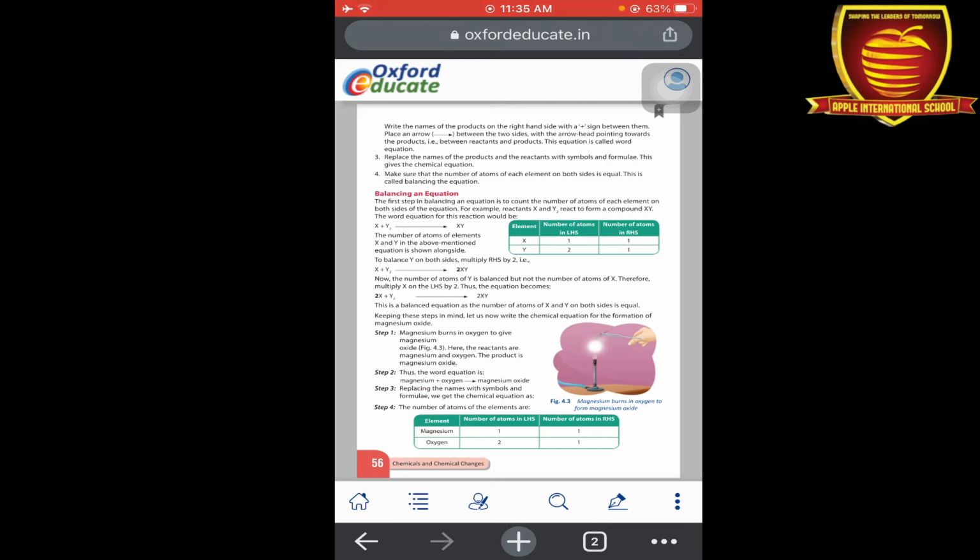ठीक है, अब देखो, अब हमें बैलेंस करना है. बैलेंस मीन्स जितने एटम्स लेफ्ट साइड में हैं उतने ही एटम्स राइट साइड में होने चाहिए. As you seen in this table, firstly element, we have to write down the elements that are used in the equation. So there are two elements, x and y. Okay, now next one is write the number of atoms in left side.